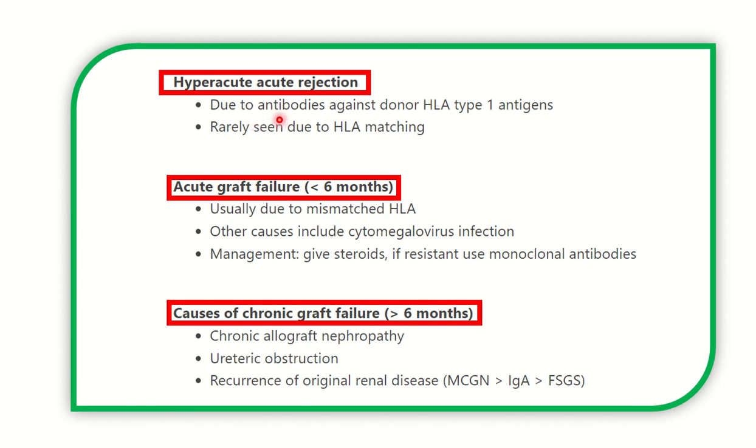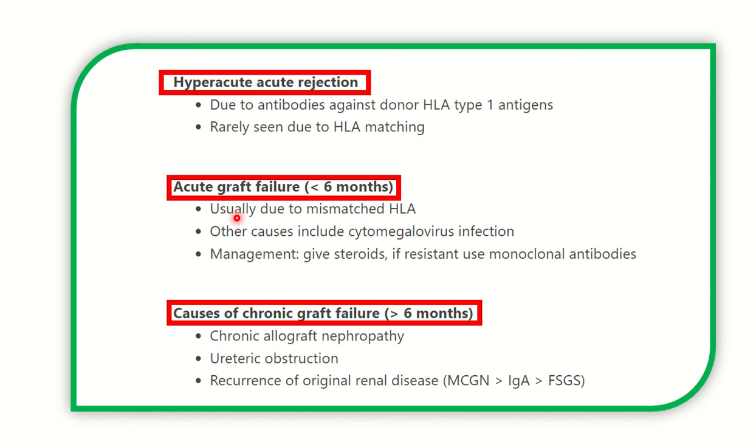So when transplantation is complete and vascularity is restored, the antibody goes to the donor's kidney, an antigen antibody reaction occurs and rejection of the graft occurs. But it is rarely seen with HLA matching. In case of HLA mismatching, the rejection occurs very gradually.